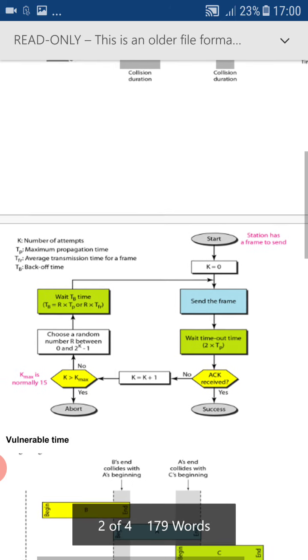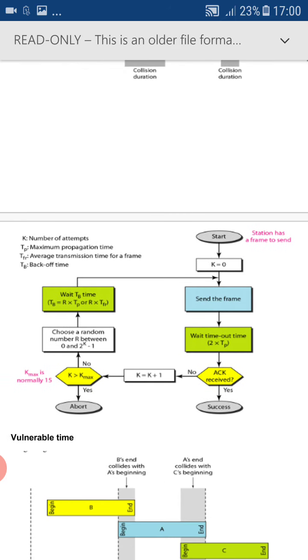This diagram represents the implementation of pure Aloha. You can just see the flow chart. We'll begin with the start. After start we have K equal to 0. K stands for back-off time. Always the back-off time is set before transmitting the frame. Let us assume the back-off time limit is 40. So initially we are setting the back-off time to 0. This back-off time will go on incrementing up to the limit 40. When it reaches the limit 40, then it will stop the transmission.